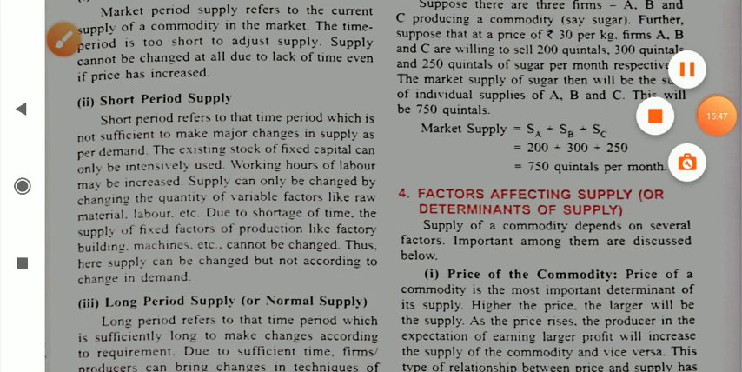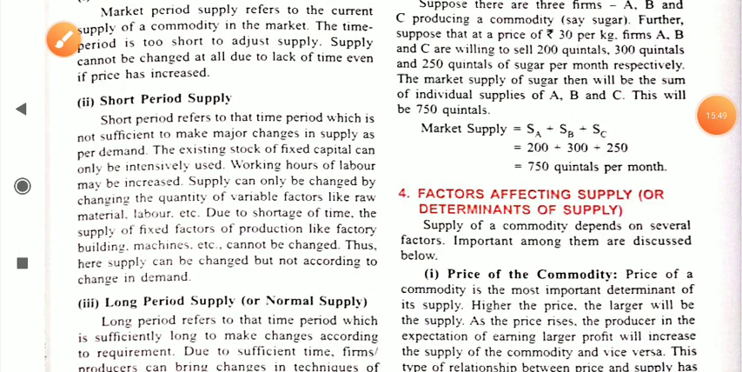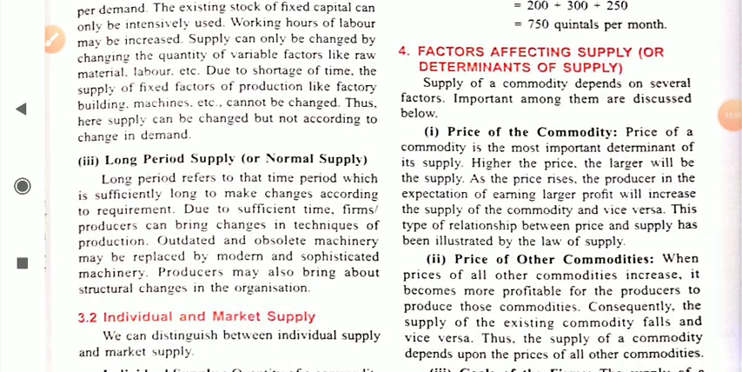Okay my dear students, now move to our next point, which is factors affecting supply, or determinants of supply. Dear students, like demand, we have so many factors which affect the supply of a producer. These are also known as the supply function variables. These variables influence the supply of a commodity.